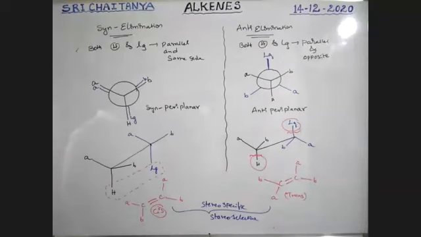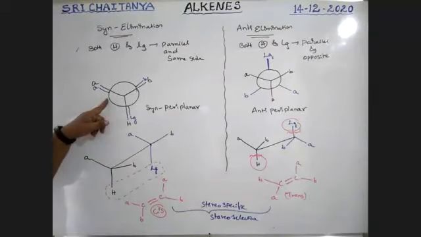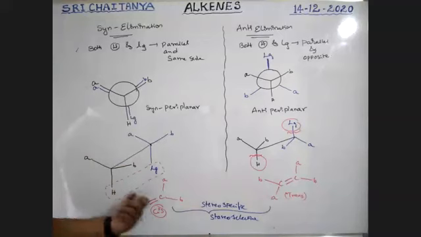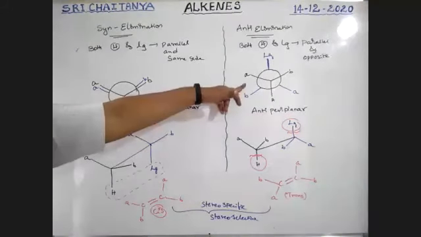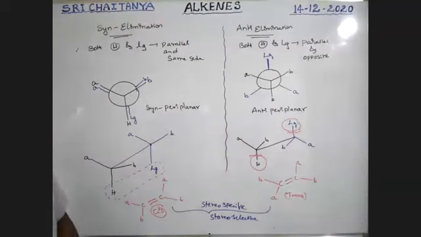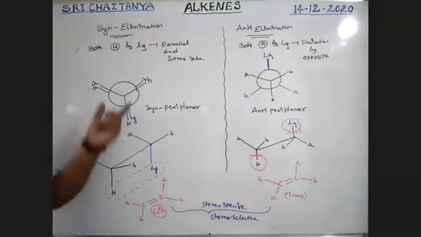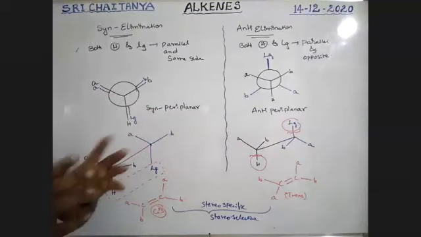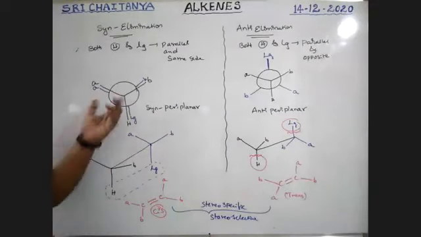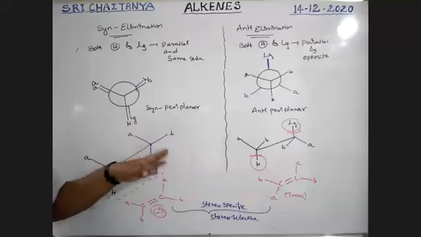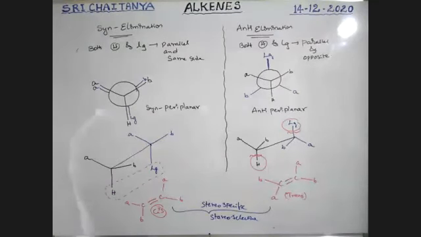Okay, boys, this is a Newman structure. This Newman structure is converted into a Sawhorse structure. Then elimination, I explained, boys. Here also, the Newman structure is converted into a Sawhorse structure. From the Sawhorse structure, opposite groups are eliminated and we get the trans product. It is easy to explain, boys. So if this one is there, this is the product. You should know about the conversions also, how a Newman projection is converted into Sawhorse and Sawhorse is converted into Newman. So I explained this concept here, boys. Okay. Now let us take some more examples.